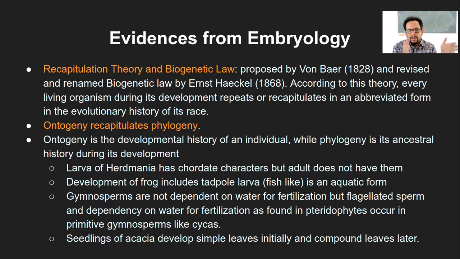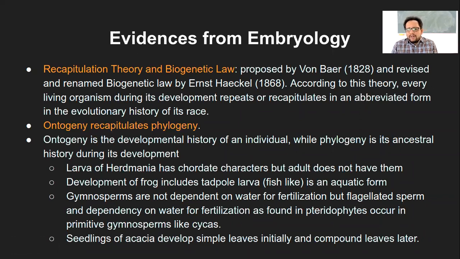And phylogeny is how these organisms have come to this stage, whether they have appendages or a particular brain, heart, whatever characteristic, how they have historically developed throughout the process of evolution. So ontogeny, the development of an organism, repeats the whole of the evolutionary history. And that is when the example of gill slits that we had seen.